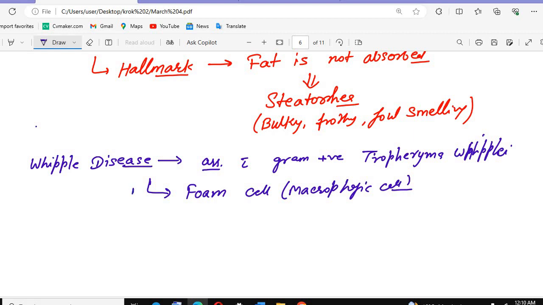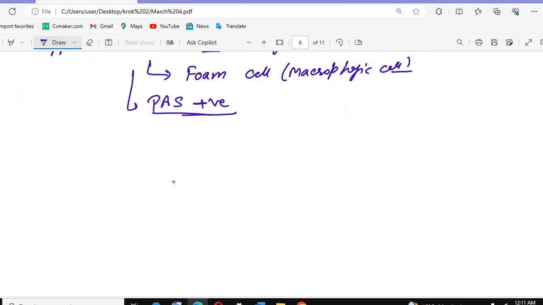For diagnosis also remember they are PAS positive cells, and they are Ziehl-Neelsen negative. But for now, for Whipple disease you need to remember just this bacteria, Tropheryma whipplei, and that these are PAS positive, and your things will be solved.